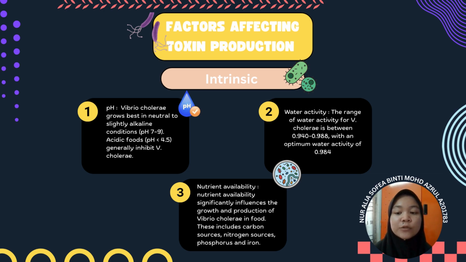Last but not least, nutrient availability, which refers to the presence of essential nutrients in food. Nutrient availability significantly influences the growth and production of Vibrio cholerae in food. This includes carbon sources, nitrogen sources, phosphorus and iron.